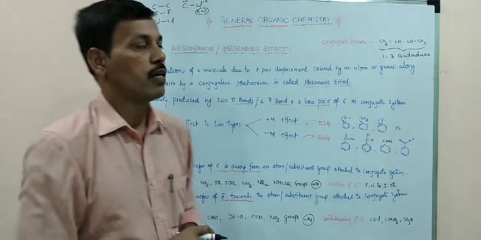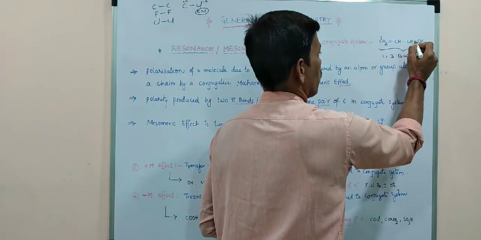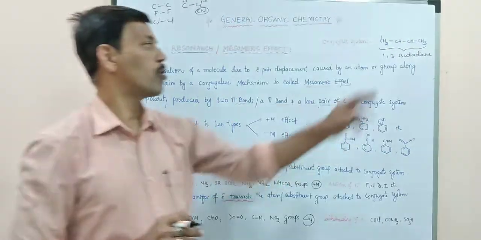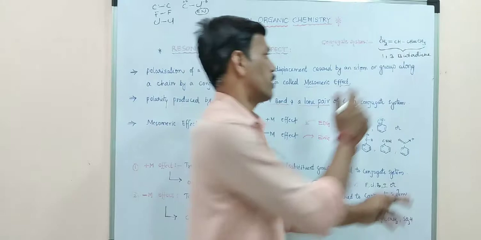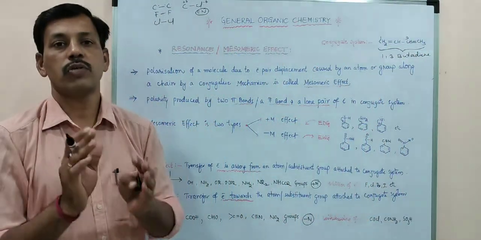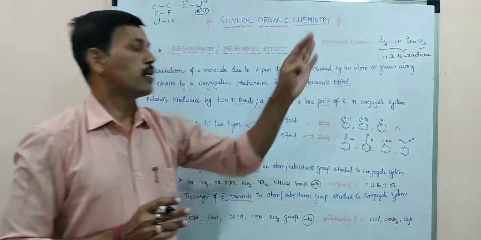1,3 butadiene. It means on the first carbon and third carbon there will be pi bonding, double bonding observed at the first and third carbon. So this 1,3 butadiene is a conjugate diene.